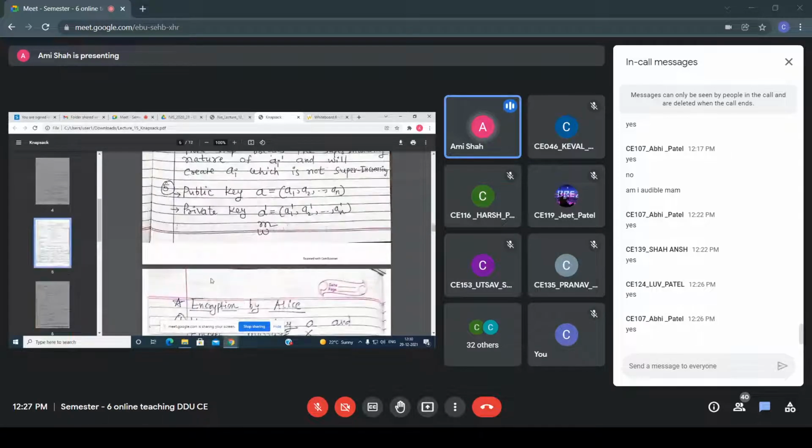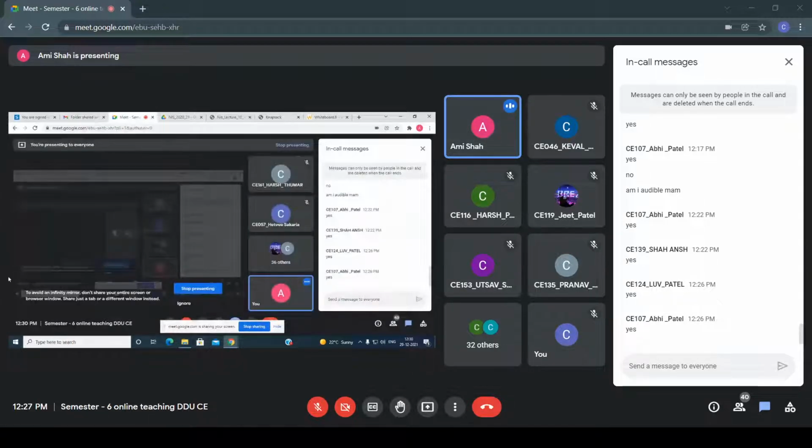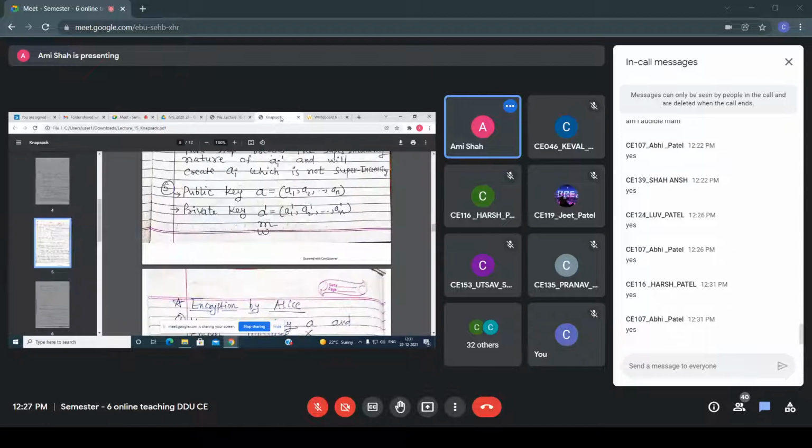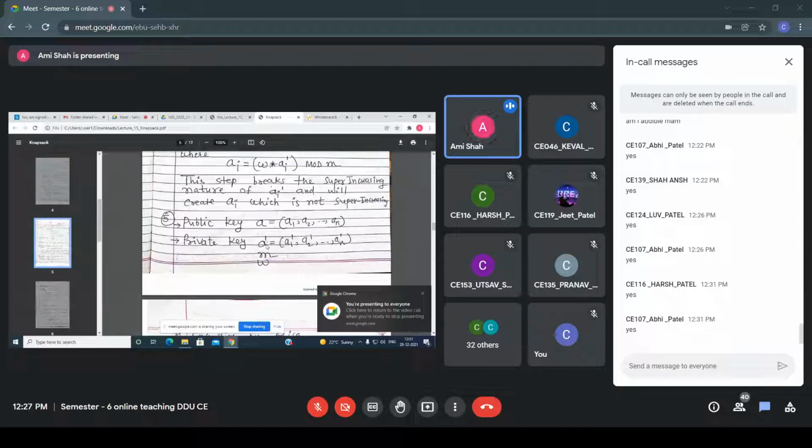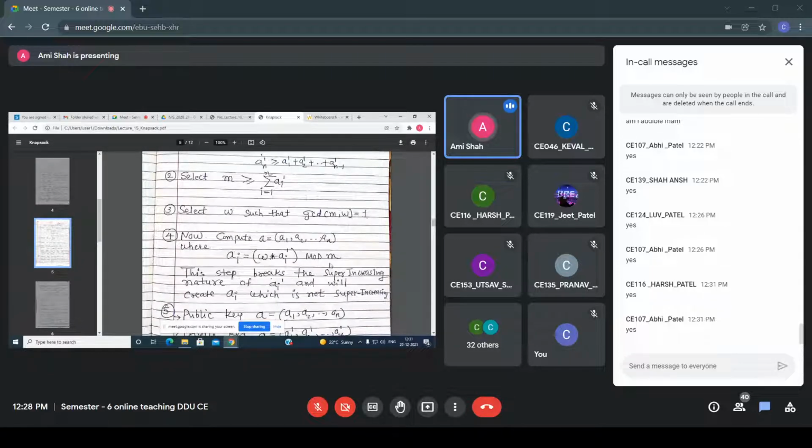So up to this, is it clear to everyone? Please reply quickly so I can understand. The knapsack crypto system will be asked in the first internal. Now you just have to remember that A dash, M and W are private, and whatever new A you calculated using them becomes public. Based on that, I can say it breaks the super increasing sequence.